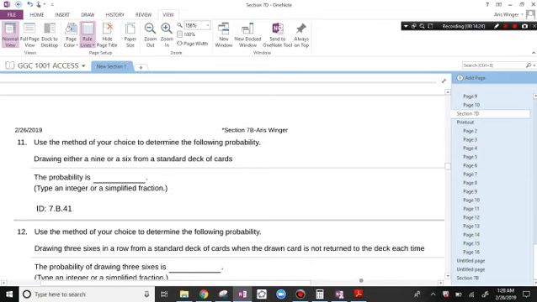Use the method of your choice to determine the following probability. Drawing either a 9 or a 6. A 9 and a 6 don't overlap. There are 4 9s plus 4 6s all over 52. 8 out of 52 reduces, divided by 4, to 2 out of 13.